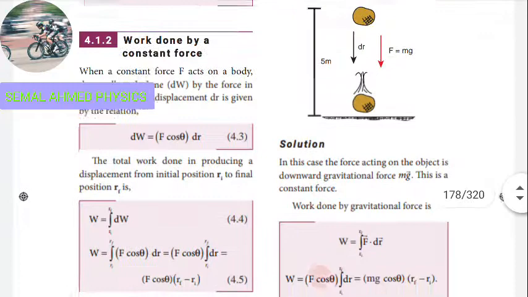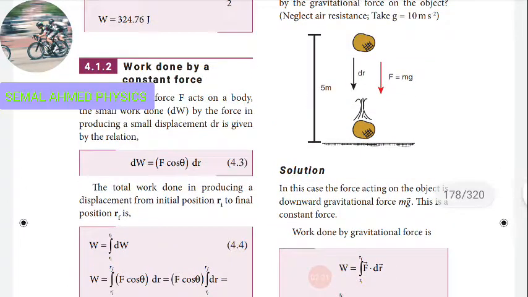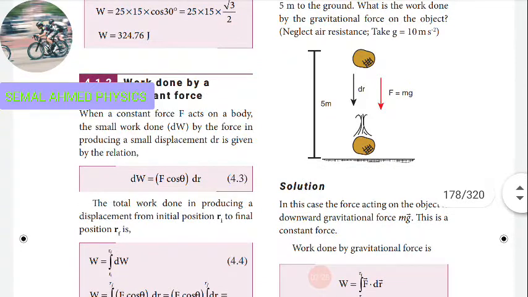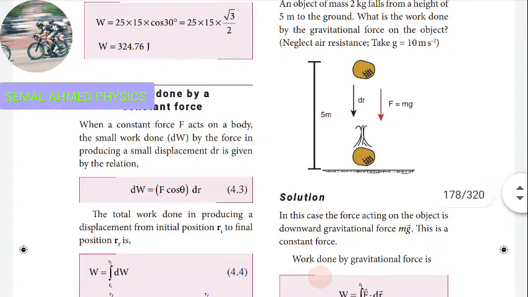work done by a constant force. So we are applying a force on a body. How will the force behave while we are doing some work? Look at the relation here.